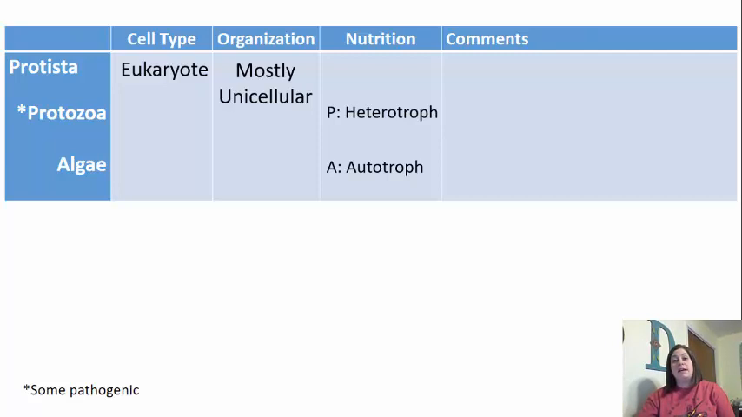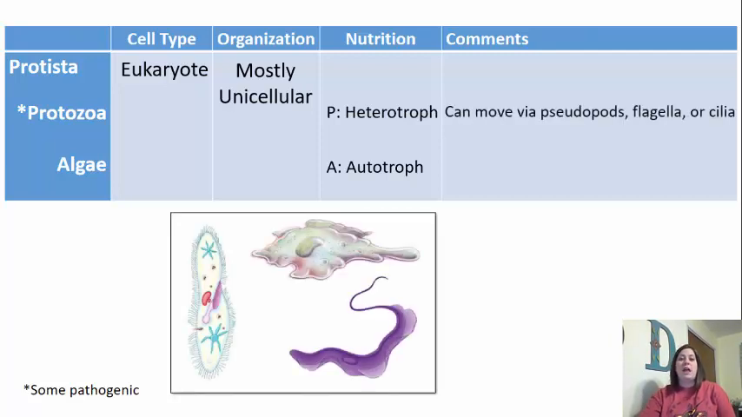This is also the group that contains some pathogenic organisms. The algae, on the other hand, are the autotrophs. They're the ones that are going to mostly end up doing photosynthesis. Now, when we're looking at the group Protozoa, these guys can actually move, and they can move in a number of ways.